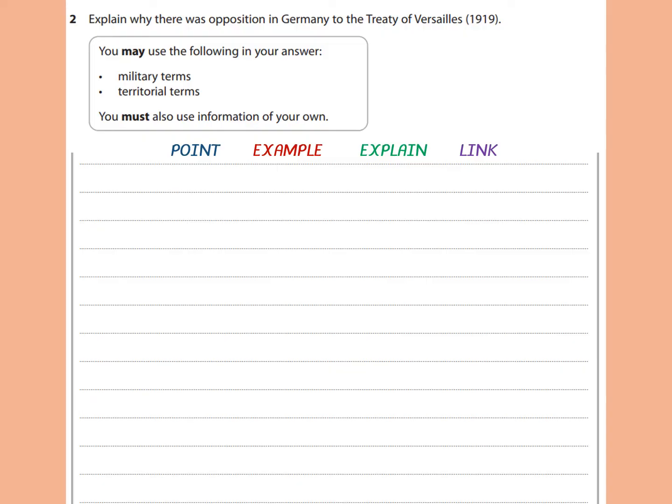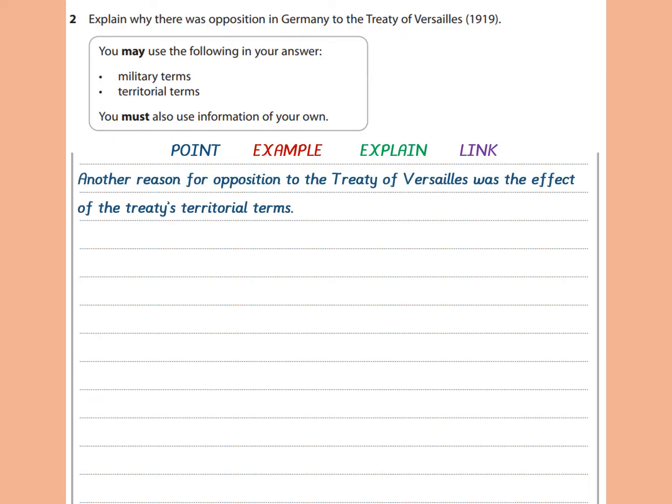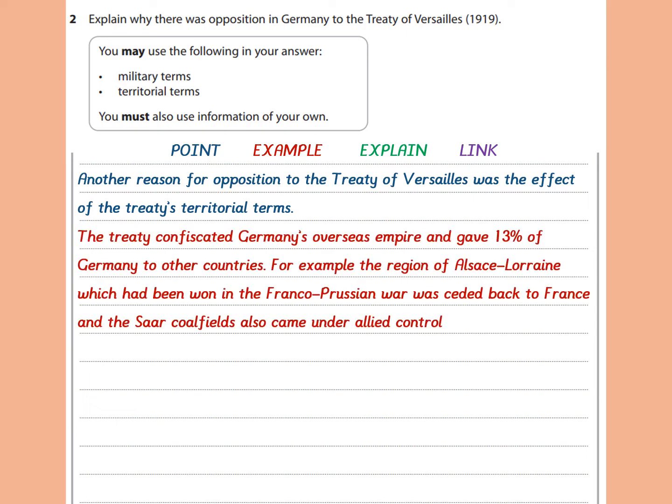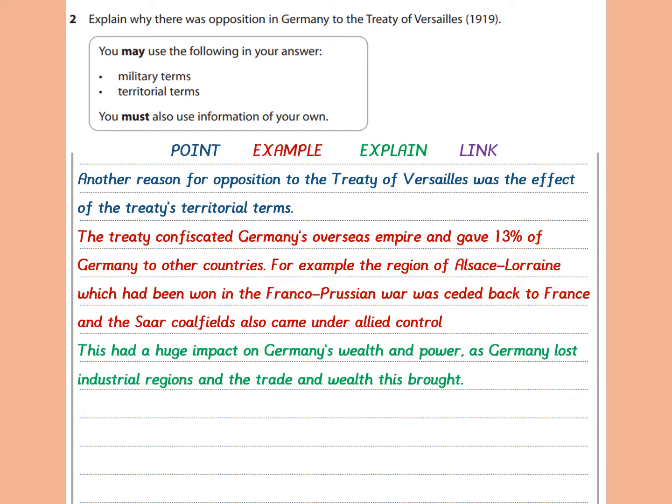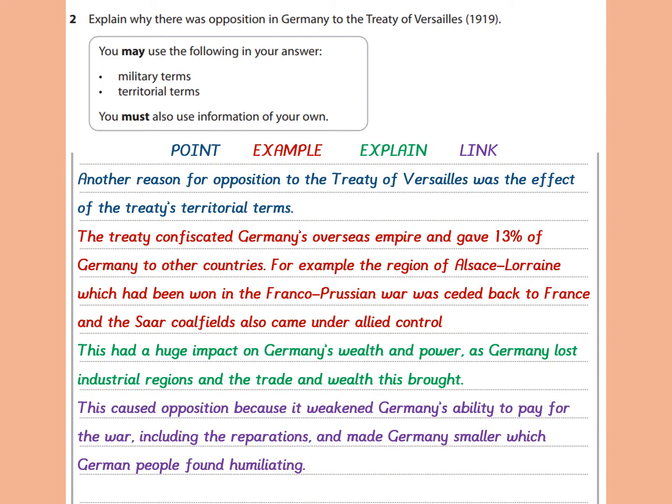Remember, point, example, explain and link again. This time I'm going to use the next of the stimulus points, territorial terms. Another reason for opposition to the Treaty of Versailles was the effect of the treaty's territorial terms. The treaty confiscated Germany's overseas empire and gave 13% of Germany to other countries. For example, the region of Alsace-Lorraine, which had been won by Germany in the Franco-Prussian War, was ceded back to France, and the Saar coalfields also came under Allied control. This had a huge impact on Germany's wealth and power, as Germany lost industrial regions and the trade and wealth that this brought. This caused opposition because it weakened Germany's ability to pay for the war, including the reparations, and made Germany smaller, which many German people found humiliating.